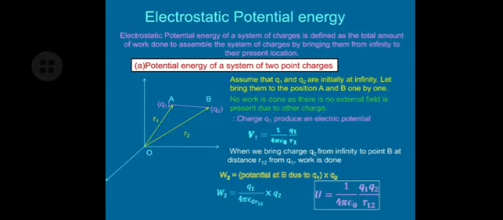Observe the diagram. Let us consider two charges Q1 and Q2 with position vectors R1 and R2 relative to some origin O. These two charges are at infinite distance initially.